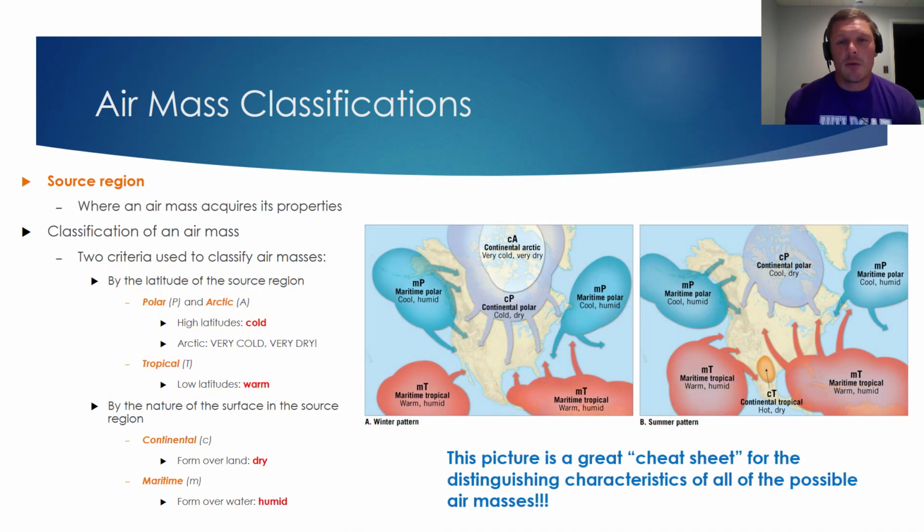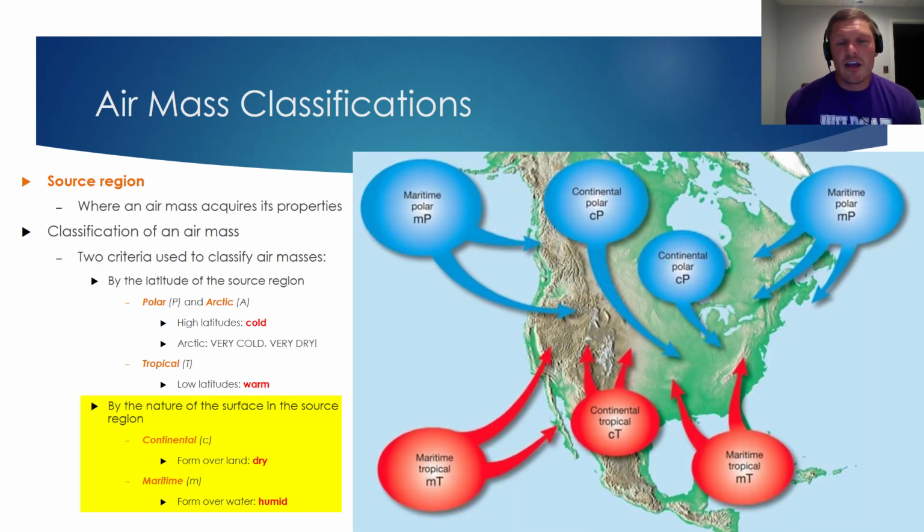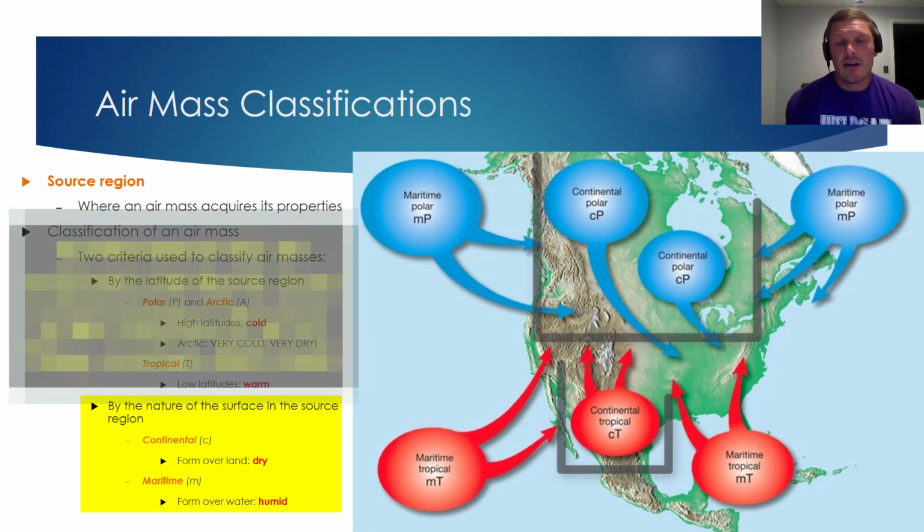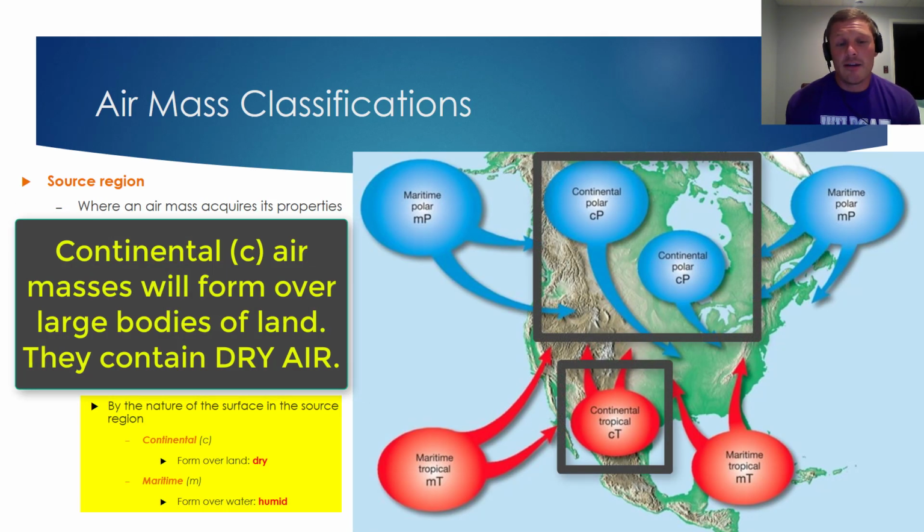The second criteria that helps us classify air masses is the nature of the surface in the source region. Put as simply as possible, does the air mass form over water or does it form over land? There are only two surface classifications that we need to know. The first is continental, which we'll use lowercase c to represent. Continental air masses will form over land, and anytime an air mass forms over land, it will contain dry air.